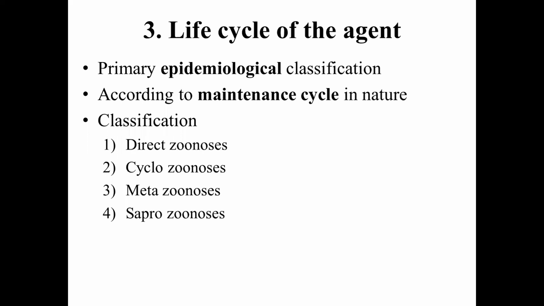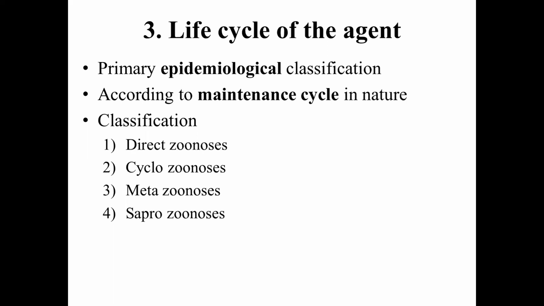This is the most accepted classification of the zoonotic agents. According to life cycle of the agent, we categorize zoonotic agents into 4 different types. 1, direct zoonosis. 2nd, cyclozoonosis. 3rd, metazoonosis. And 4th, saprozoonosis. We do have subcategorization in these groups also. We'll discuss them in subsequent time.